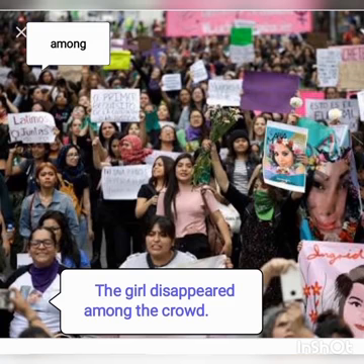The girl disappeared among the crowd. Here the preposition among shows in the middle or surrounded by anyone else. The girl is surrounded by lots of people.